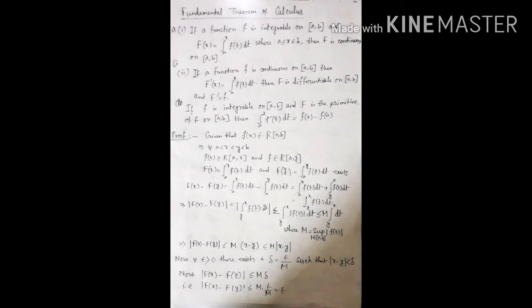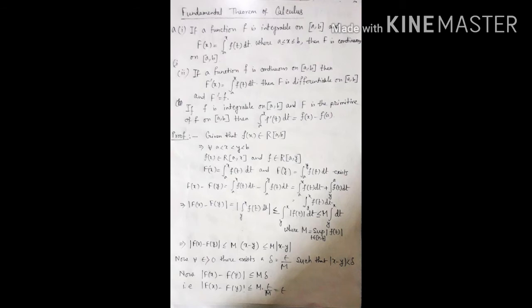So we can write mod of F(x) minus F(y) is equal to mod of the integral from y to x of f(t) dt, and this is less than or equal to the integral from y to x of mod of f(t) dt, which is less than or equal to capital M times the integral from y to x of dt, where capital M is equal to the supremum of mod of f(t) where t belongs to the closed interval [a, b]. So mod of F(x) minus F(y) is less than or equal to capital M times (x minus y) by integration.